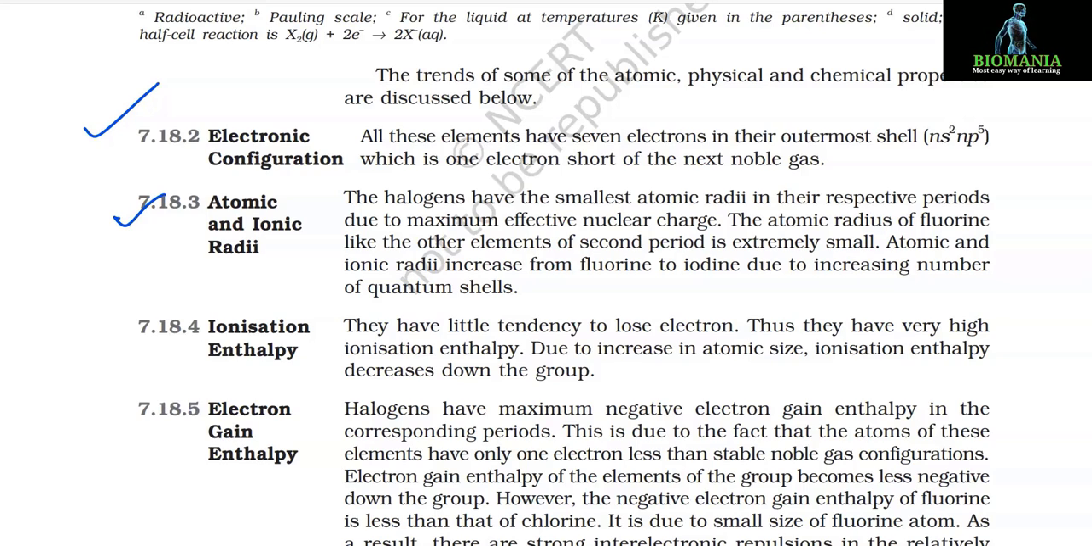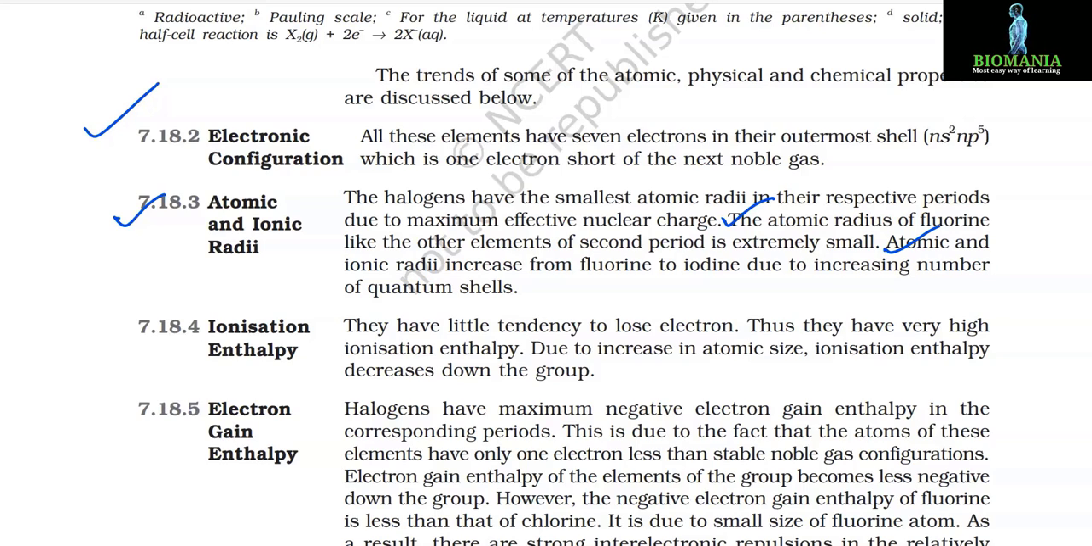7.18.3 Atomic and ionic radii. The halogens have the smallest atomic radii in their respective periods due to maximum effective nuclear charge. The atomic radius of fluorine, like the other elements of the second period, is extremely small. Atomic and ionic radii increase from fluorine to iodine due to increased number of quantum shells.